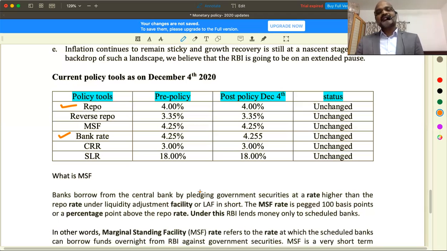Bank rate is the rate at which RBI lends money against the bills which were already discounted by commercial banks. The same bills against which commercial banks have already lent money are used again by the Reserve Bank of India to discount them. Therefore, bank rate is also called rediscount rate.